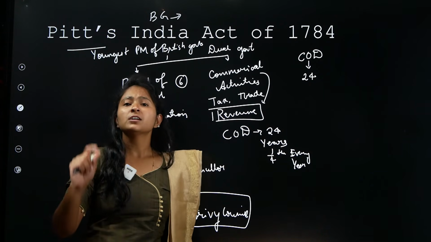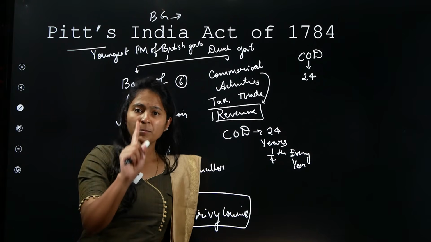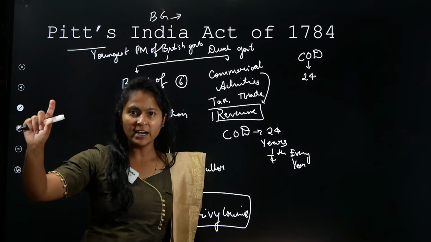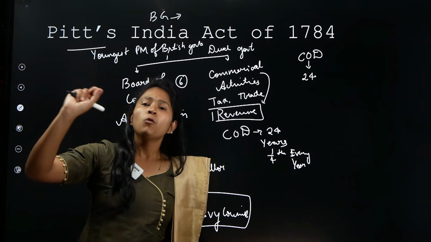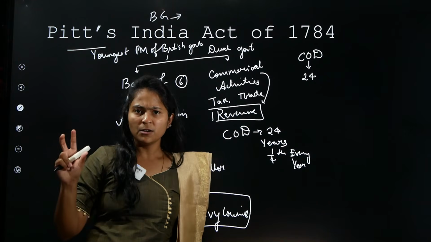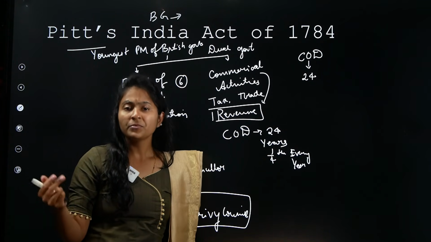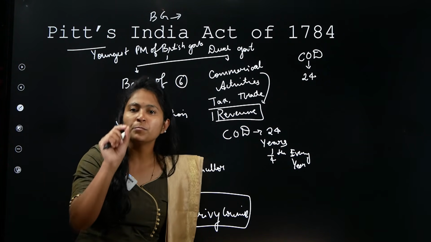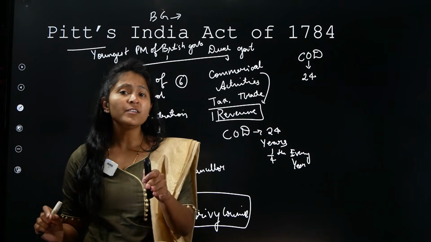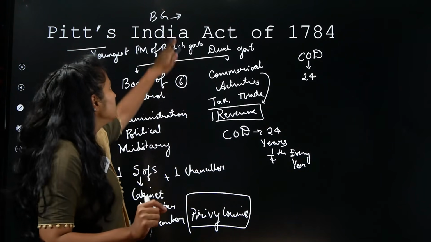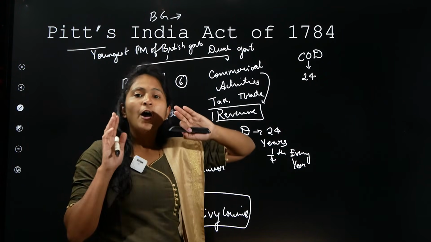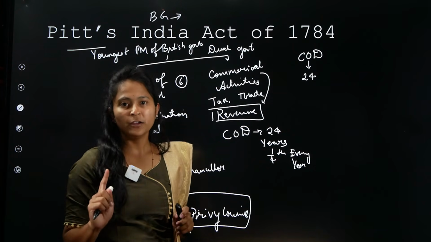Board of Control will consist of 6 members. Out of that, one member is the Secretary of State of the British government, who is of the rank of cabinet minister. Another person will be a chancellor, and there will be 4 members who are coming from the Privy Council. And this Privy Council is the same council which gives advice to the British government. I hope the first provision is very, very clear to everybody, right?